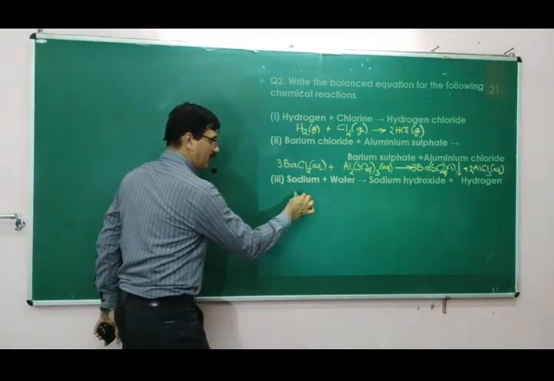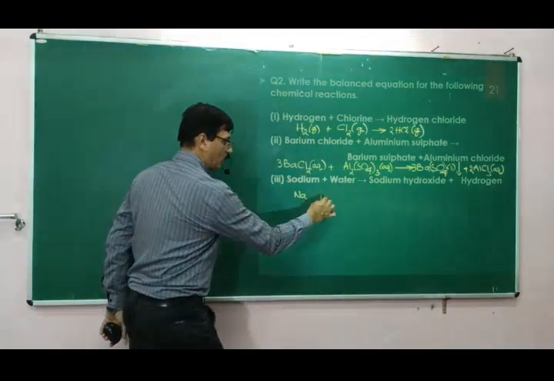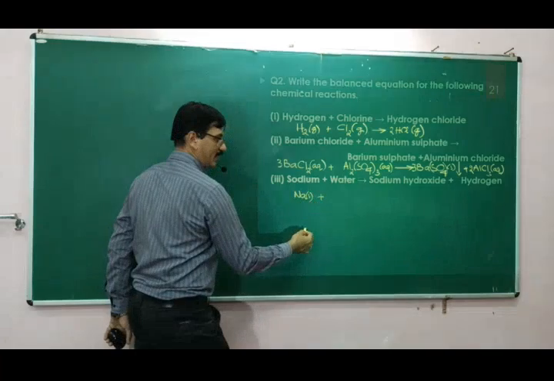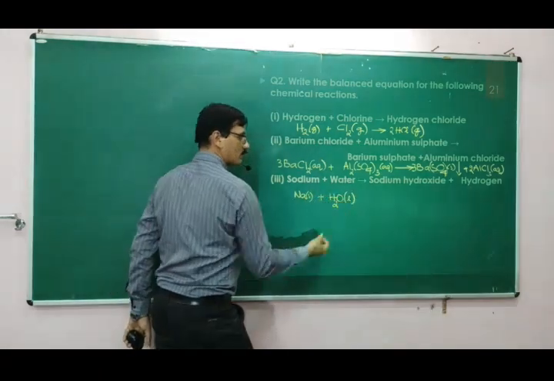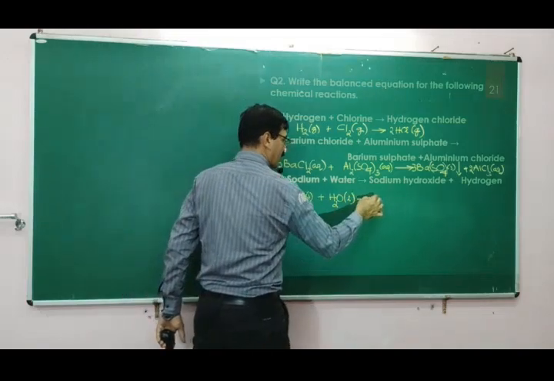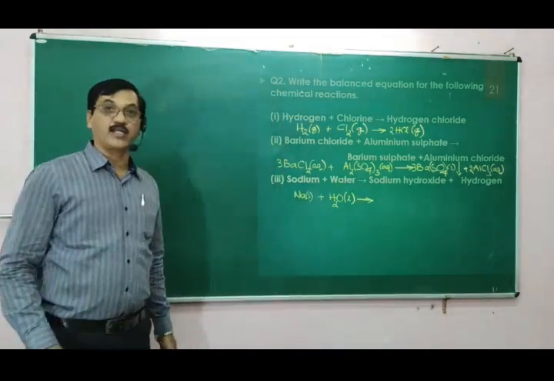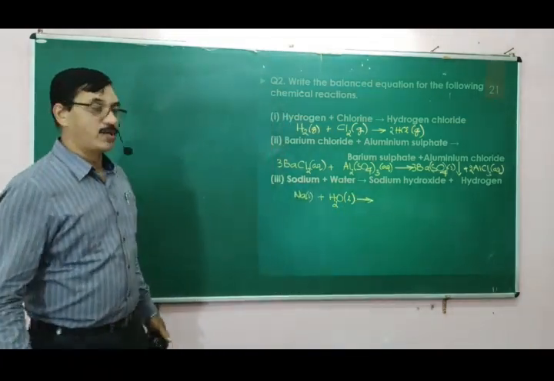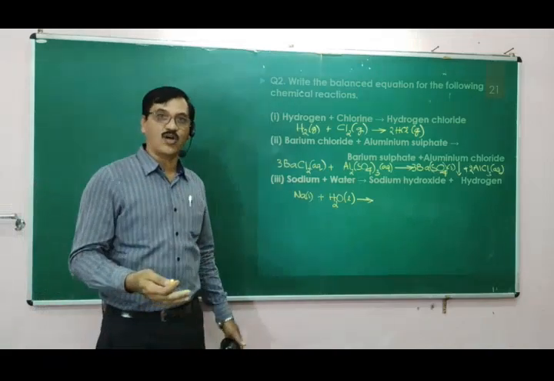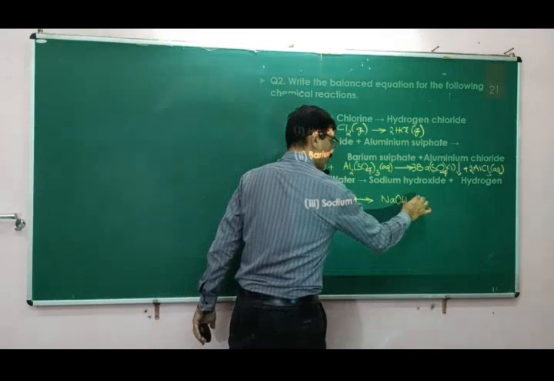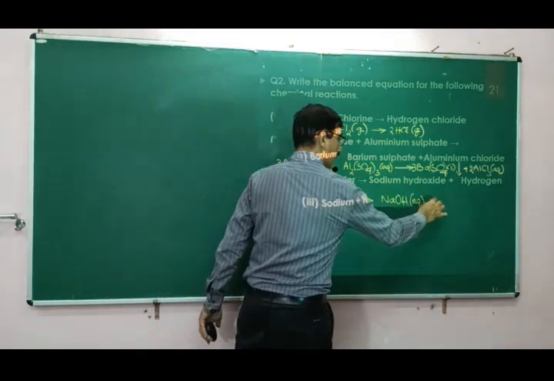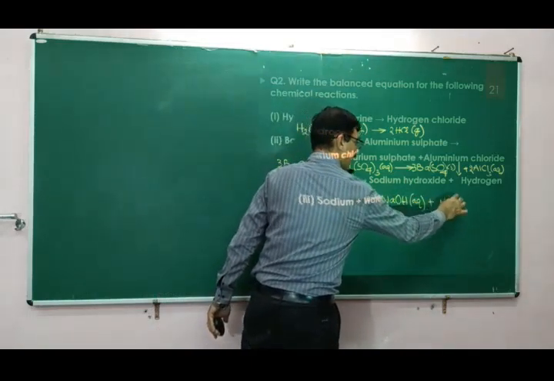Now, sodium is Na. Sodium is solid because it is a metal. Water, H2O, is liquid. Now, which gives rise to sodium hydroxide. OH minus is the hydroxide ion. So this is NaOH aqueous plus hydrogen gas.